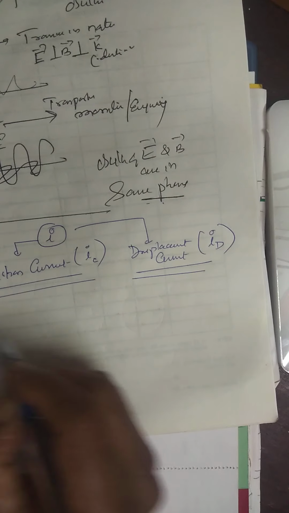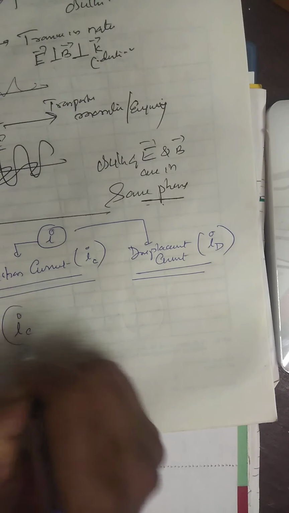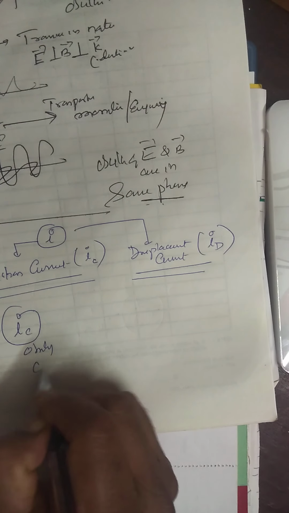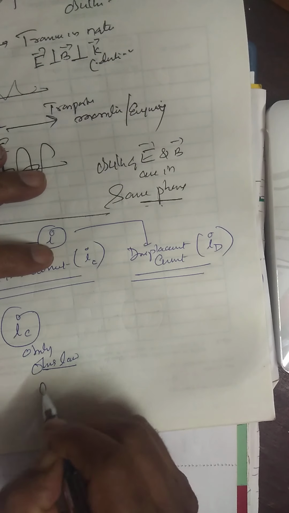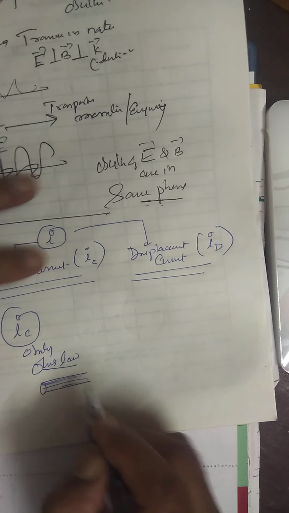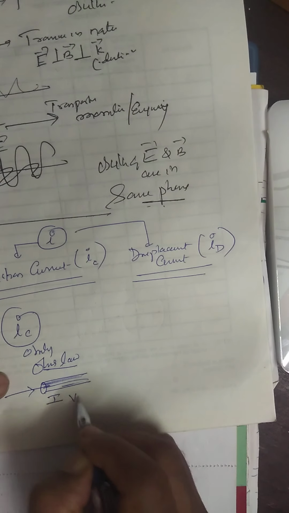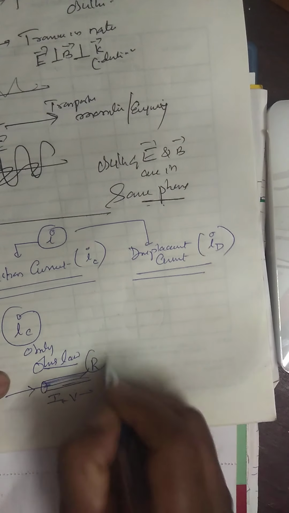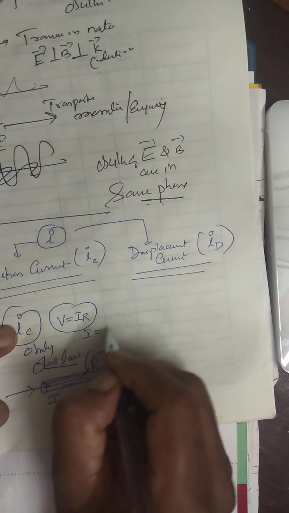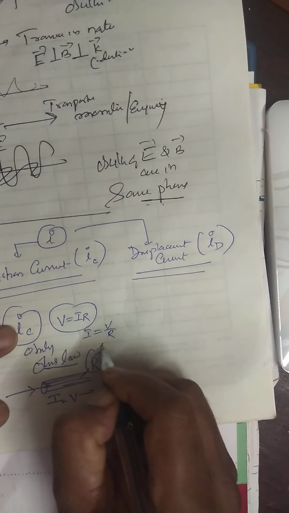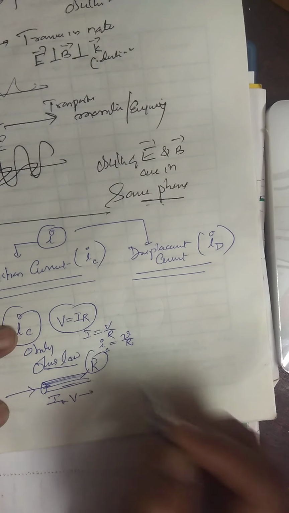Here, what is conduction current? It obeys Ohm's law. What is Ohm's law, sir? That is, in a metal, current flows in this direction, right? V is the voltage, R is the resistance. Ohm's law: V is equal to IR, or I is equal to V by R. This is called conduction current.